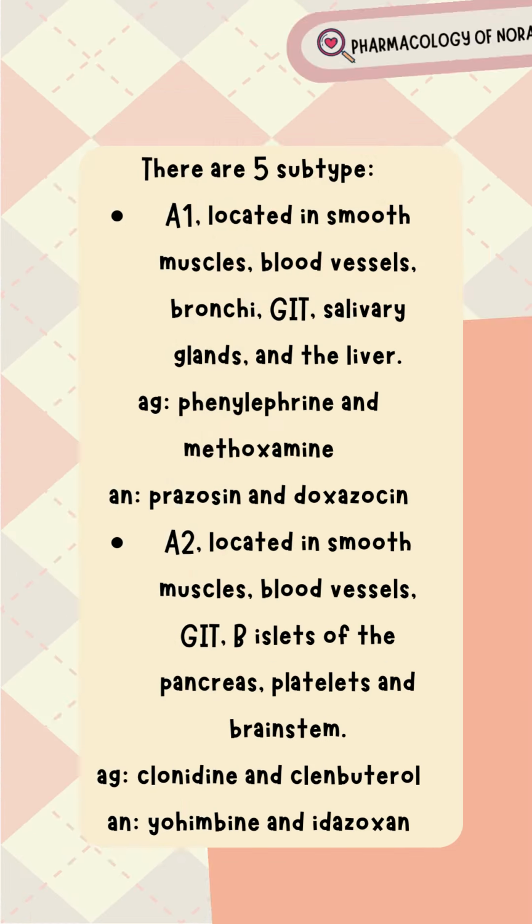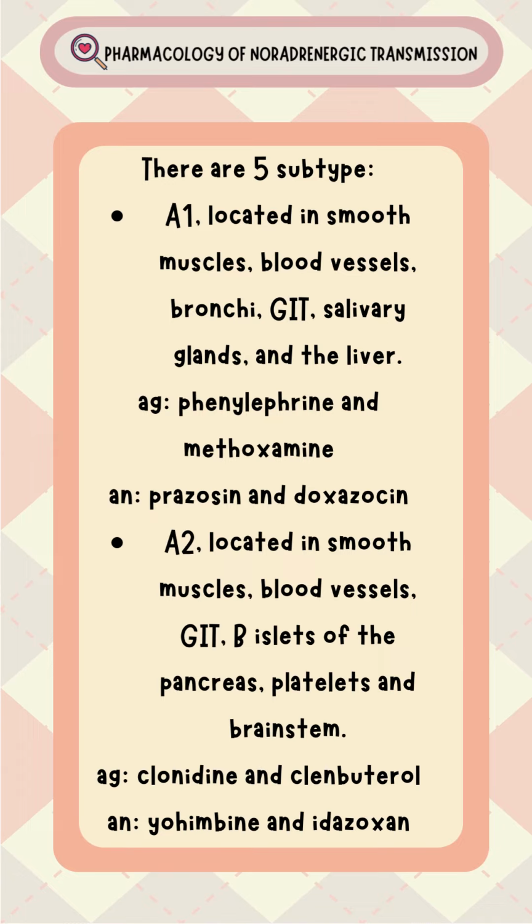There are 5 subtypes. Alpha-1's effects are constriction and contraction, relaxation, glycogenolysis in the liver, and potassium ion release on salivary glands. Alpha-2's effects are constriction, dilation, relaxation, decrease in insulin secretion of the pancreas, aggregation of the platelets, and decrease in sympathetic outflow in the brainstem.